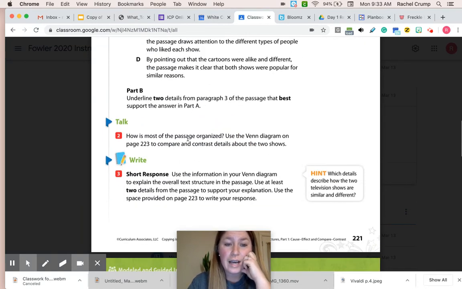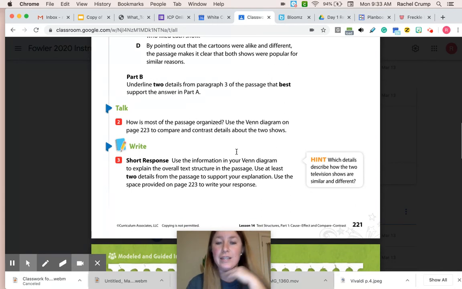Number 2, how is most of the passage organized? Use the Venn diagram on page 223 to compare and contrast details about the 2 shows. A Venn diagram, you guys know what a Venn diagram looks like. It is just 2 circles put together, similarities in the middle, and then the differences on the outside. You are welcome to use a double bubble instead of a Venn diagram here. That is perfectly fine with me.